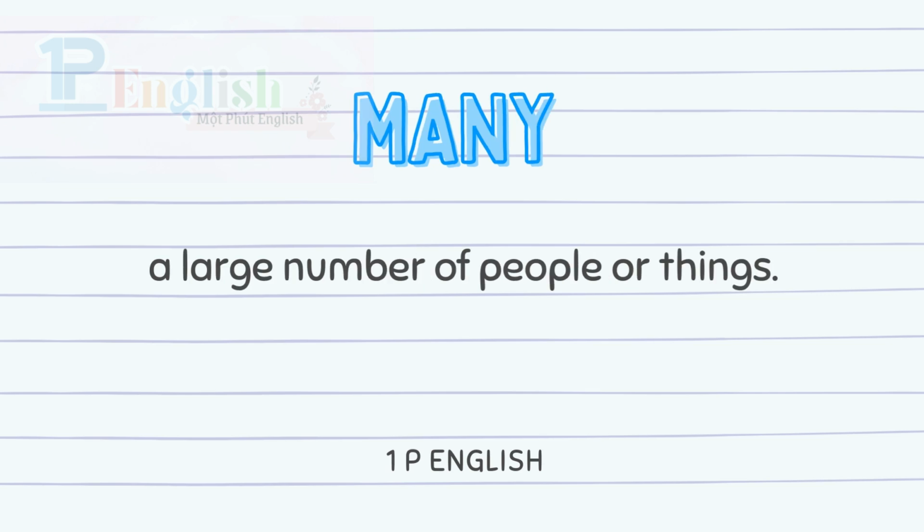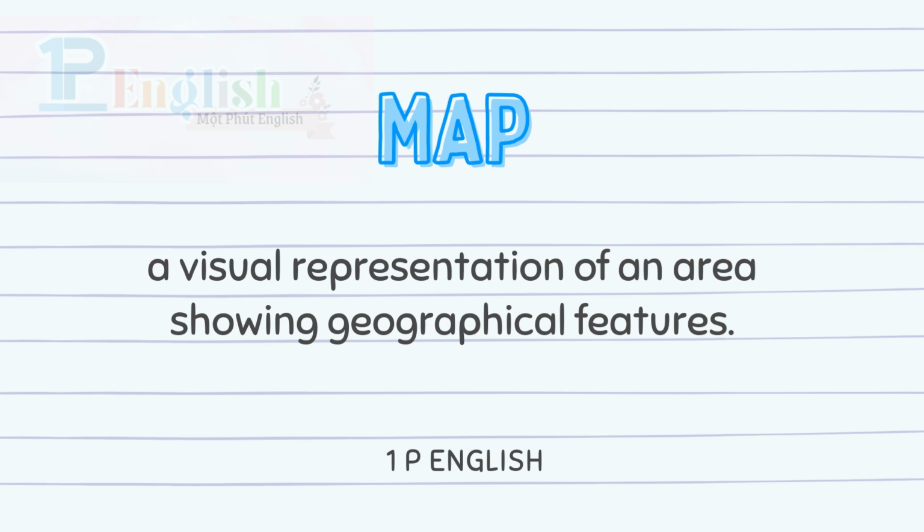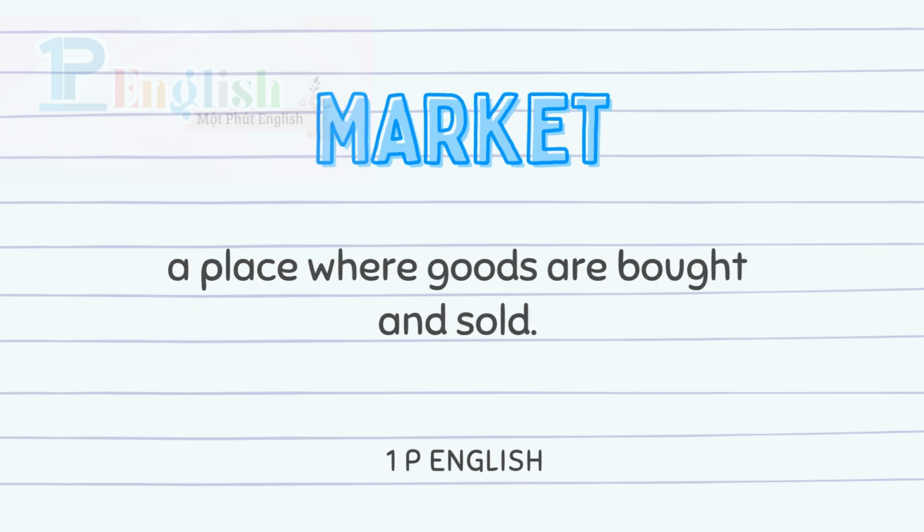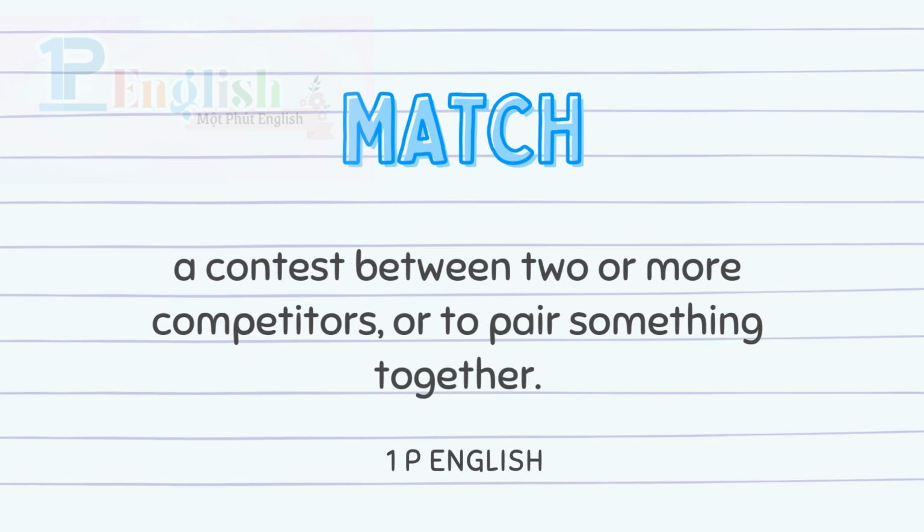Many: a large number of people or things. Map: a visual representation of an area showing geographical features. Market: a place where goods are bought and sold. Match: a contest between two or more competitors, or to pair something together.